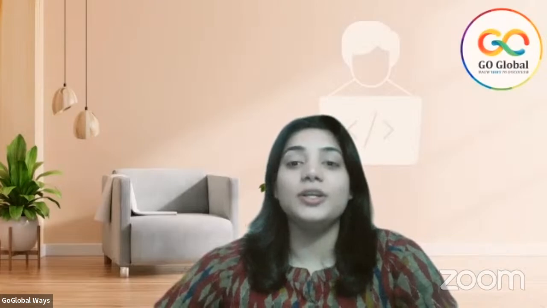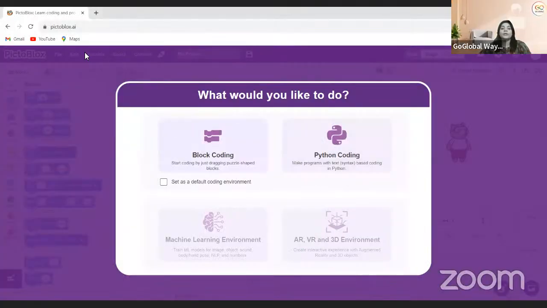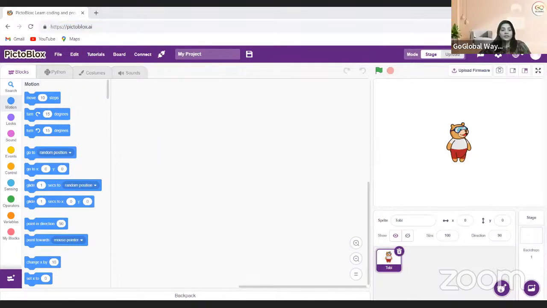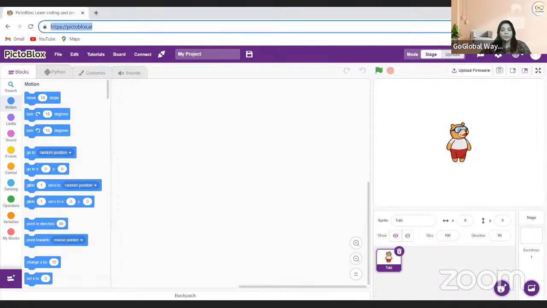So yes, of course, you have to open a new version. You can open Scratch, or you can type pictoblocks.ai as you always type, or let me share the link in the chat box so that you can easily get this. You can click on the link, and now I'm going to start the project.